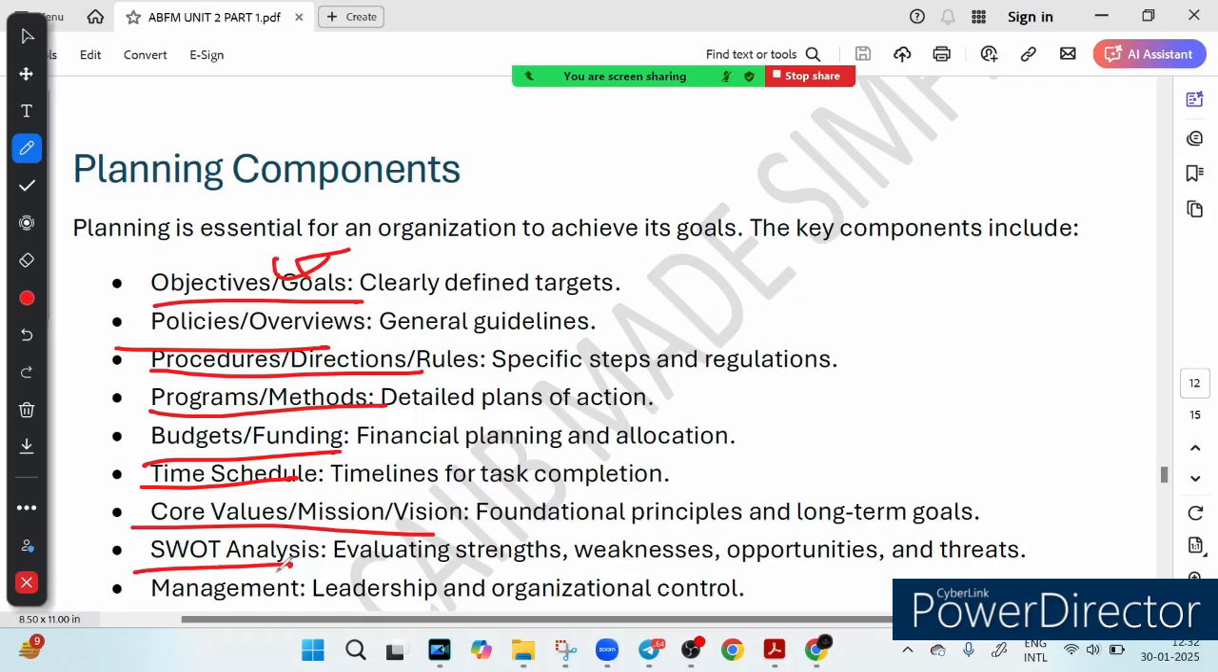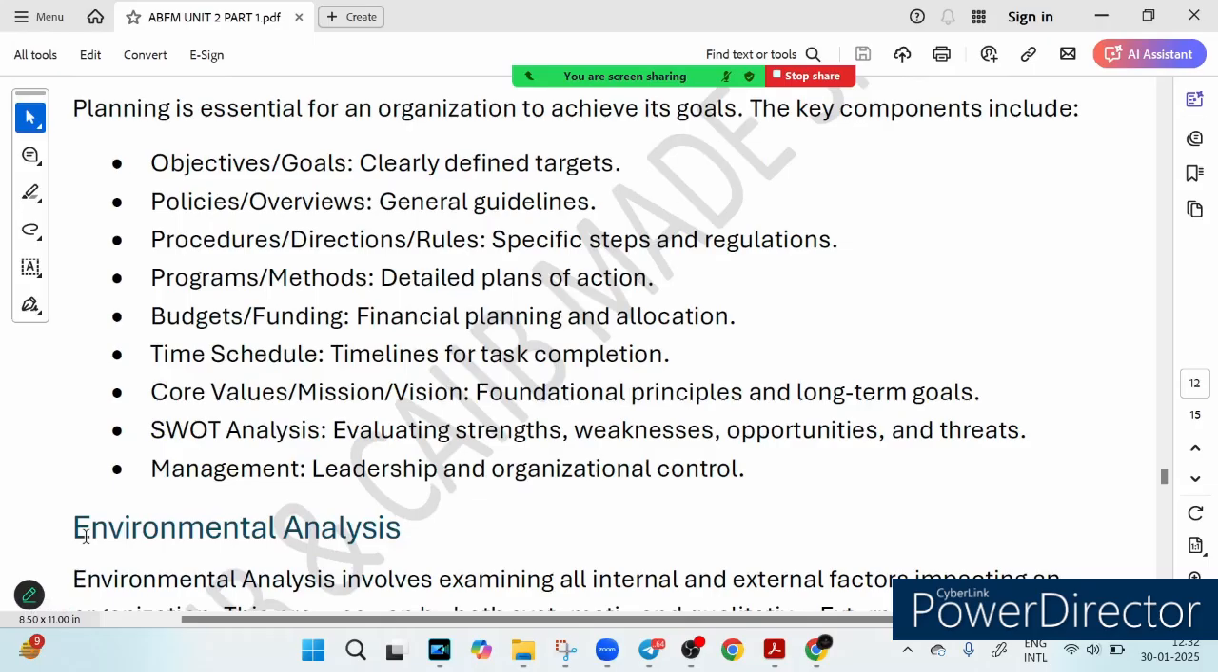It's like a reality check. What are your strengths? What are your weaknesses? What opportunity can you seize? What threat should you watch out for? And then we have management. So finally, management ties everything together, just like you managing your time, resource, and mindset during exam preparation. So this is all about the planning component.